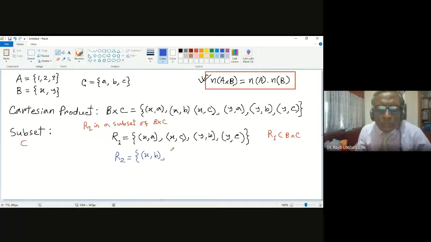Just taking some of the elements, xb and yb, and that's it. No more elements. So it is also a subset. It is also another subset. R2 is a subset of B cross C. So do you understand this concept?